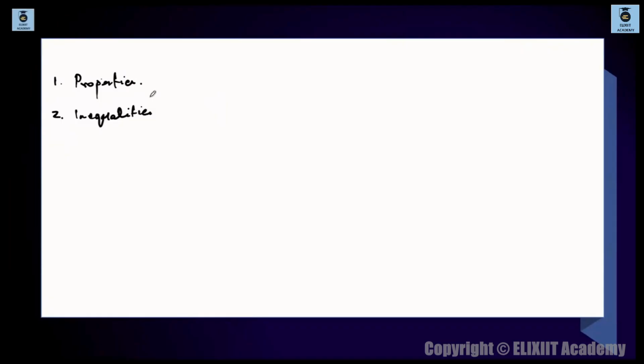Okay, inequalities done. Then integration as a limit of a sum. Questions are also asked from this section. Integration as a limit of a sum is also a topic from where you can get certain questions.